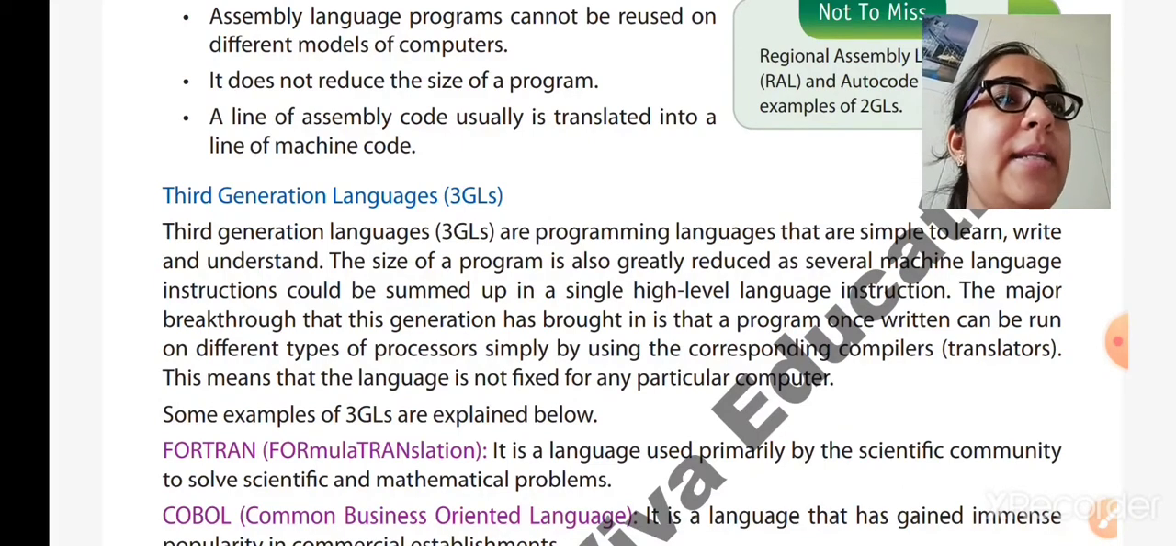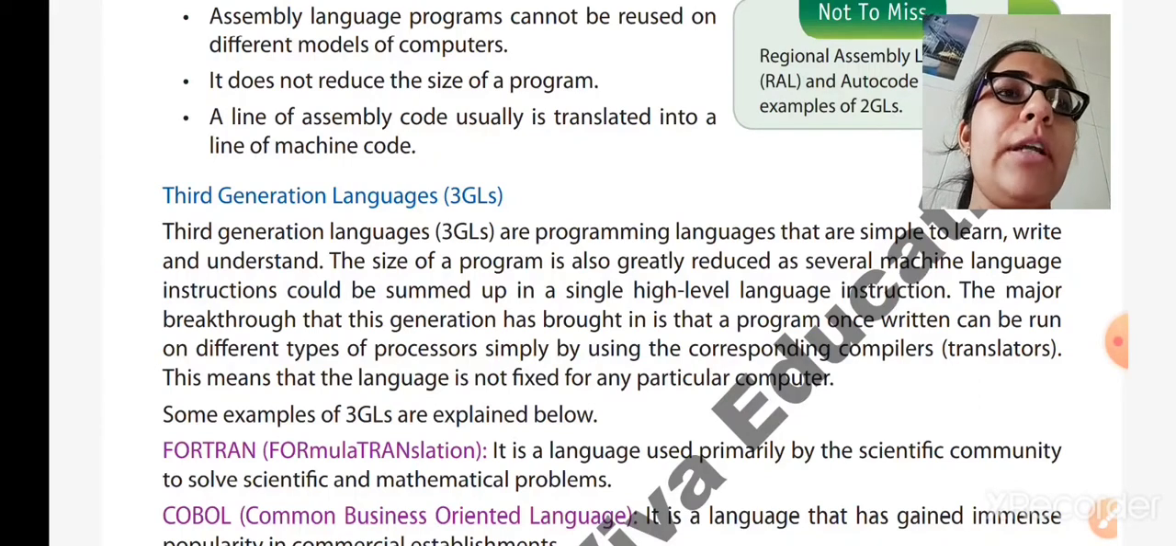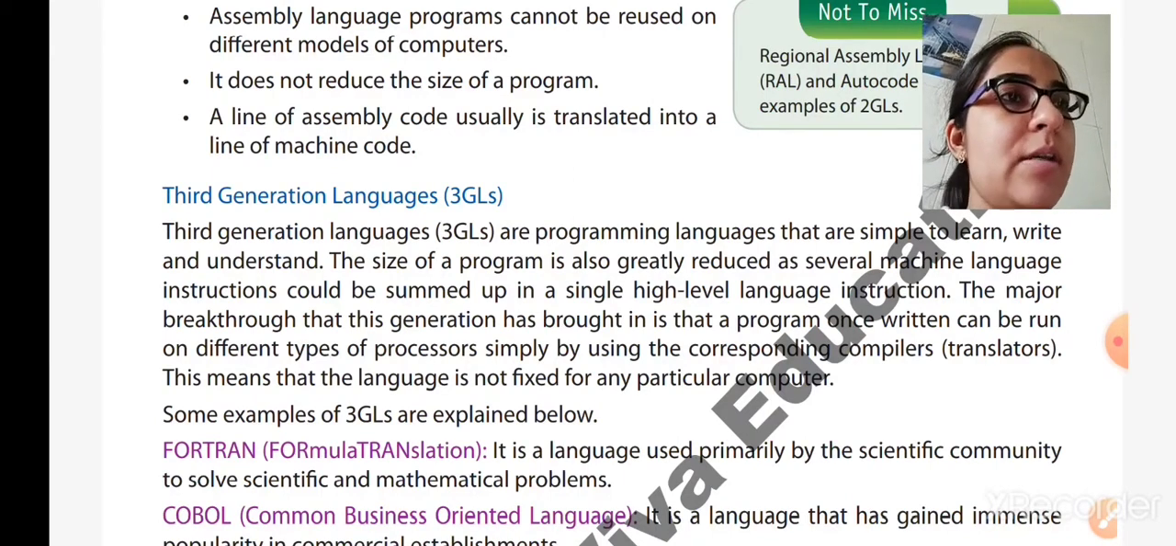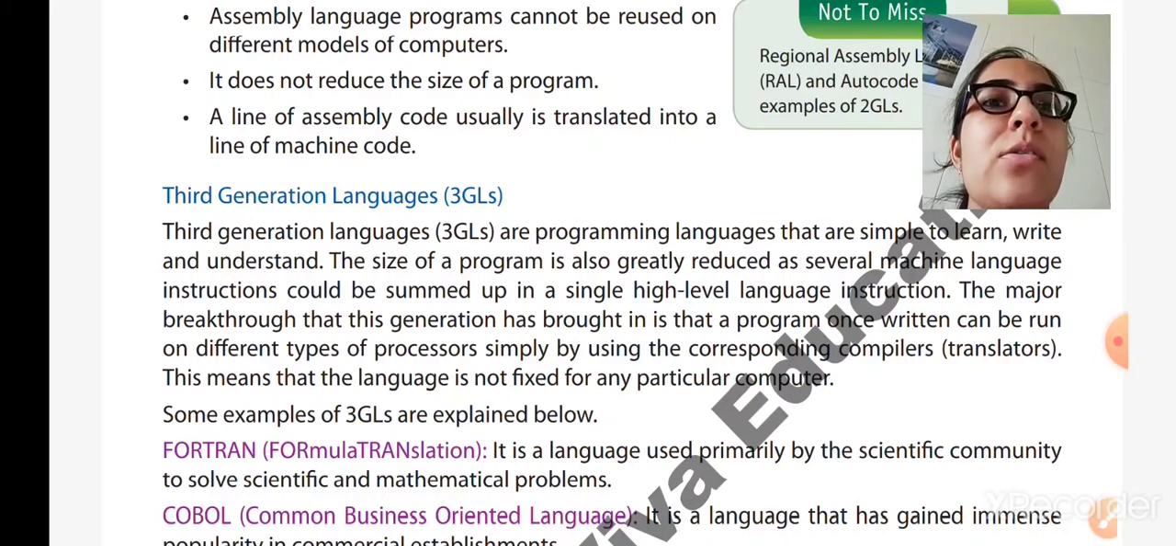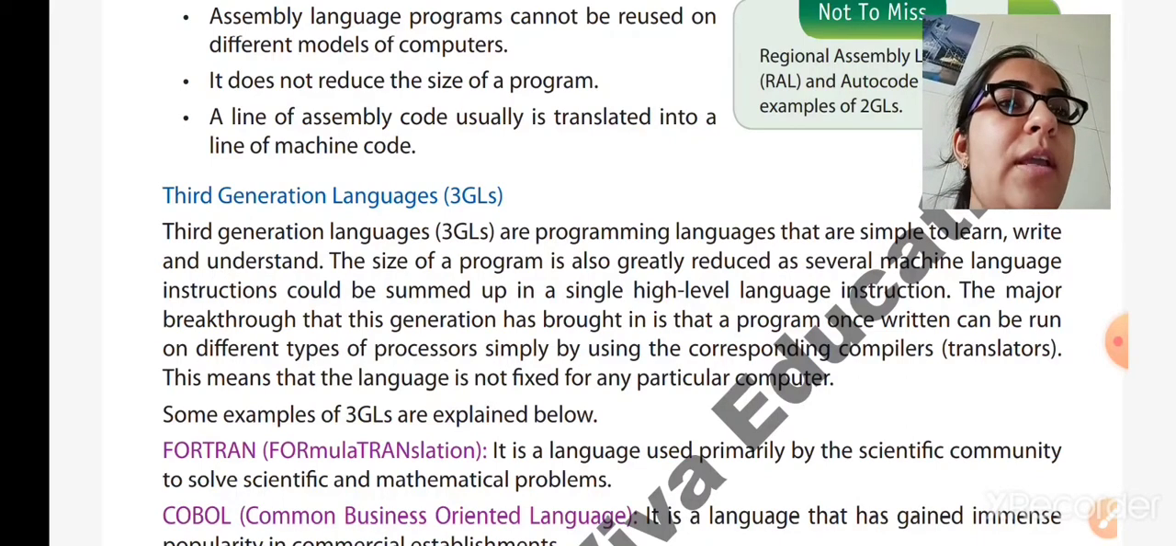As I have already said, one breakthrough of this generation is that a program written on any computer can be run on different types of processors just by using the compilers. It means that once your PC has the software or the compilers, you can run it on any type of processor or computer. So the languages are not fixed for any particular computer. We can just install the particular software or compilers and use it on any type of computer. So it is not platform independent.